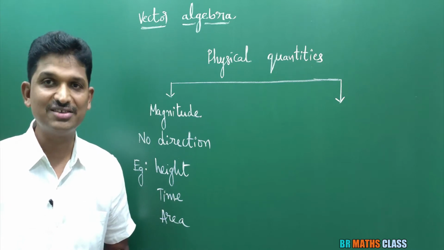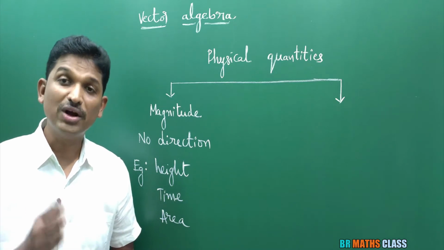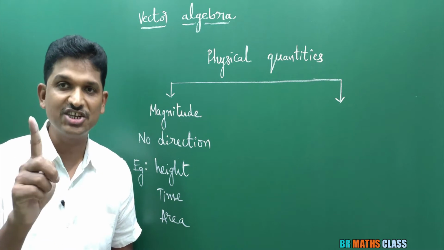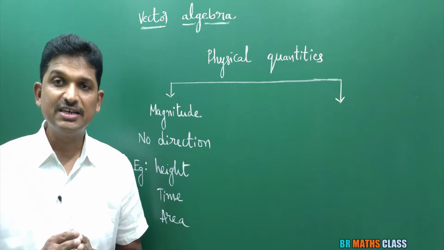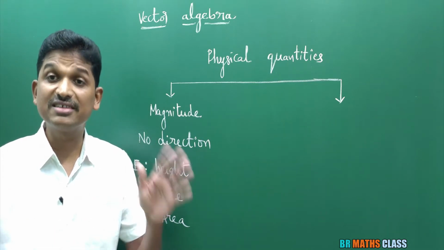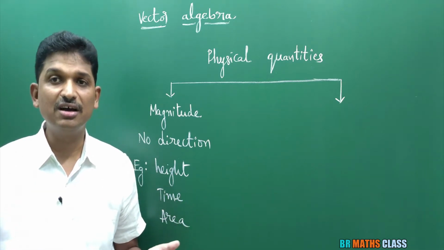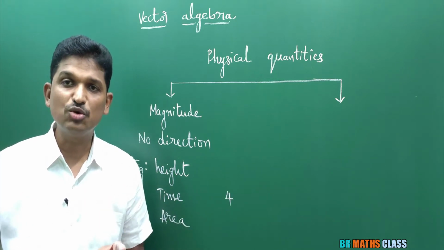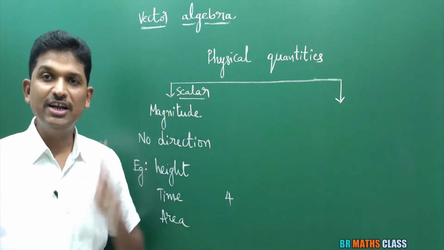I hope you are understanding. So, what did you learn now? You learned about scalar. What is scalar? A physical quantity which is having magnitude but no direction is called a scalar. And one important point is, we treat every real number as a scalar. 5 is a number, this is treated as scalar. 10, a number, is a scalar. 1 by 2 is a scalar. Every real number is treated as a scalar. So, you learned about scalar.